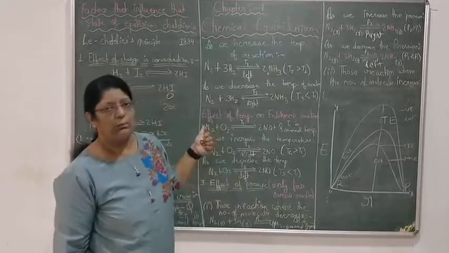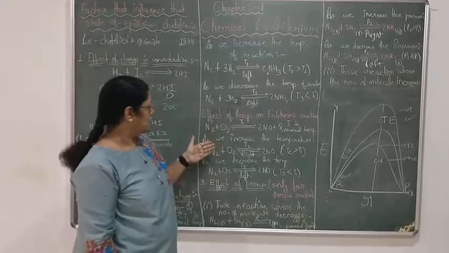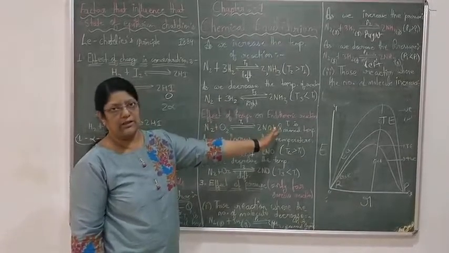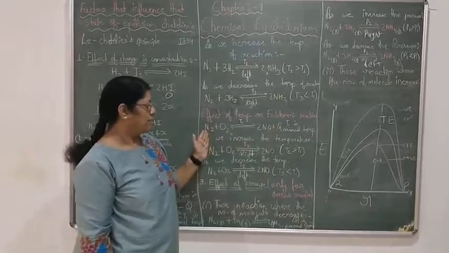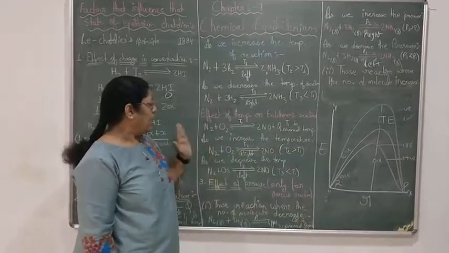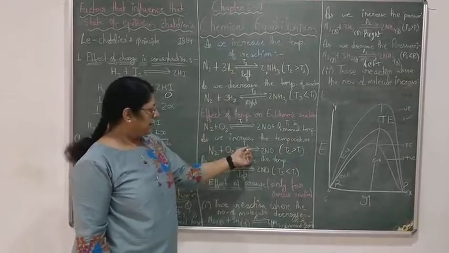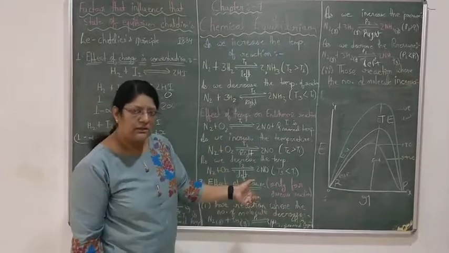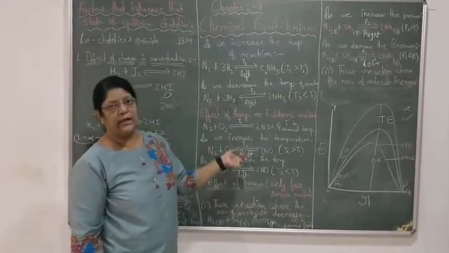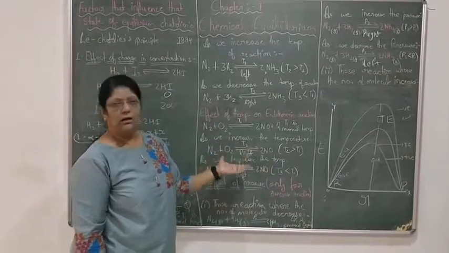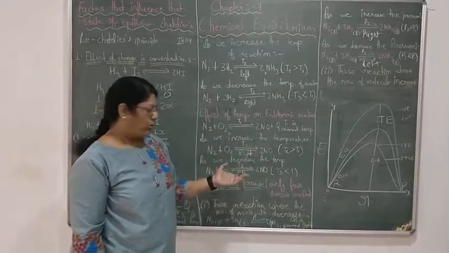Now we will talk about the endothermic reaction. N2 plus O2 gives 2NO is the endothermic reaction where heat is being absorbed. At normal temperature, the reaction is going in a normal way. As we are increasing the temperature to T2, the temperature needed has been given. That's why the equilibrium will shift towards the right side and it goes on until neutralization occurs.